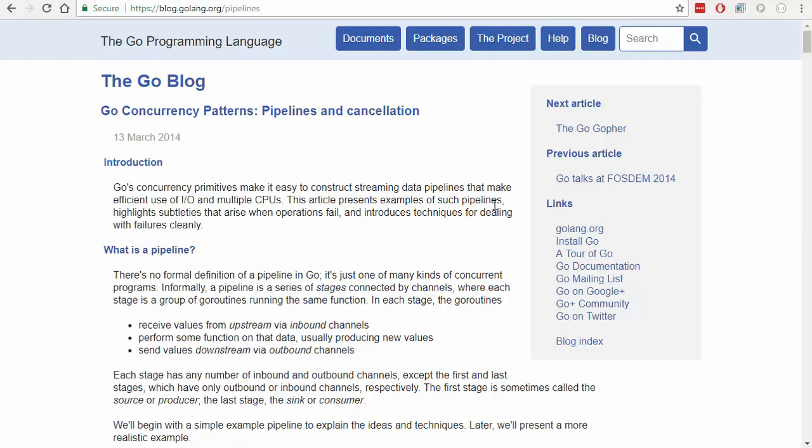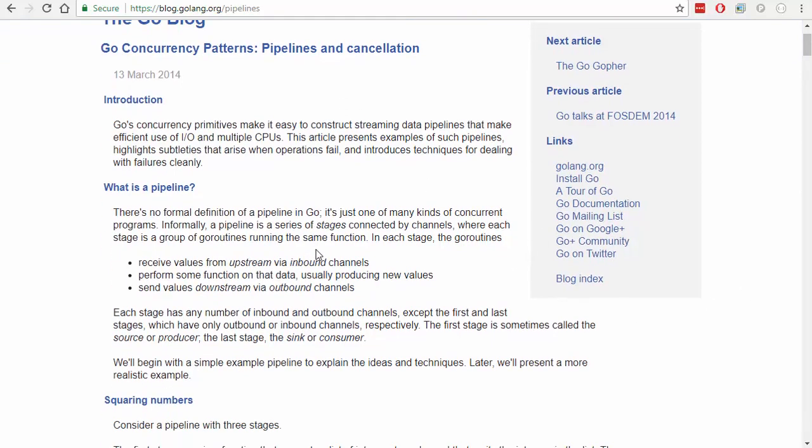Okay, I'm going to try a little experiment here now. I'm going to grab some Golang blog articles and actually try them out in code, and I'm going to try and just stick to using the Go playground for this. This is an older article, from 2014, so it probably doesn't go into some of the more modern Golang principles like using contexts, but I am always interested in concurrency stuff, so I think this might be an interesting exercise to go through. So I'm going to go through this article.